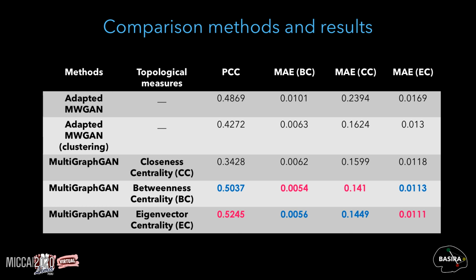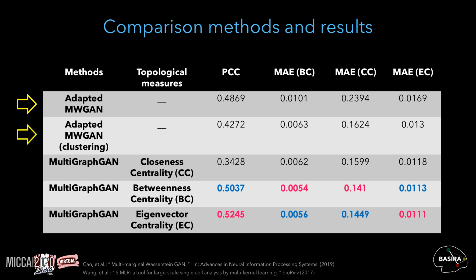We compared our MultiGraphGAN against 2 baseline methods and its 3 ablated versions. The first baseline method has the same architecture of MWGAN that we adapted to graph data types, but we neither included the clustering step nor our proposed topological loss function. The second one is a variant of the first method where we add the MKML clustering of the source graph embeddings.